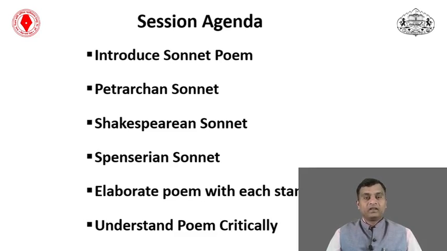In Italy, Petrarch, one of the great poets, used to write poems in sonnet form.